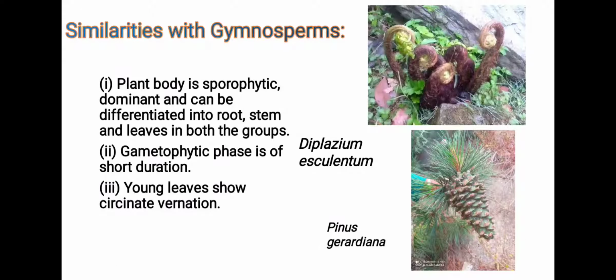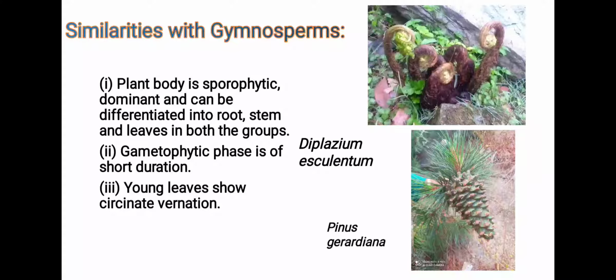Next is similarities of pteridophytes with gymnosperms. The plant body of both pteridophytes and gymnosperms is sporophytic in nature. It is the dominant phase of the life cycle and can be differentiated into true root, stem and leaves in both of these groups. The gametophytic phase is of short duration in both pteridophytes and gymnosperms. And young leaves show circinate venation, that is, they are highly coiled.